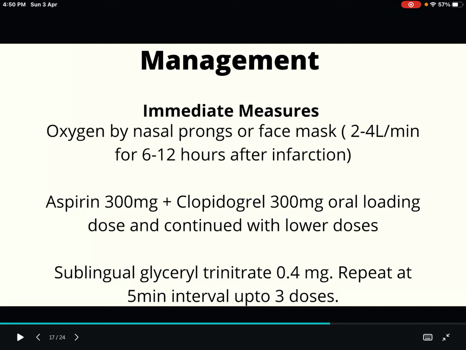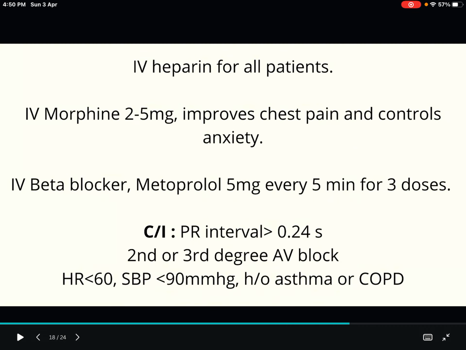Then sublingual glyceryl trinitrate 0.4 mg, and it should be repeated at 5-minute intervals up to 3 doses. So the main important things: oxygen, aspirin and clopidogrel, sublingual glyceryl trinitrate 0.4 mg, repeated every 5 minutes up to 3 doses. Then IV heparin. Intravenous heparin we should give for all patients unless there are any contraindications. If there are any contraindications, you should not give the heparin.